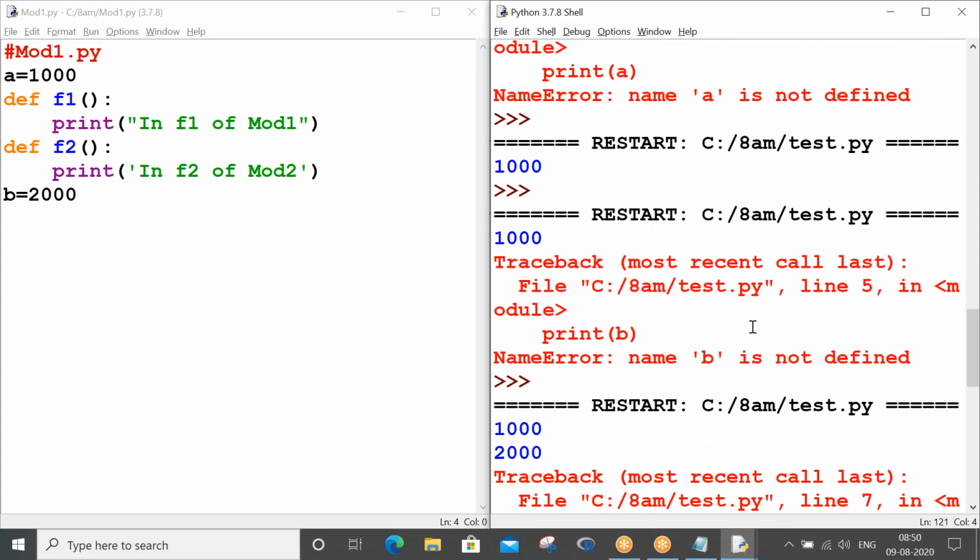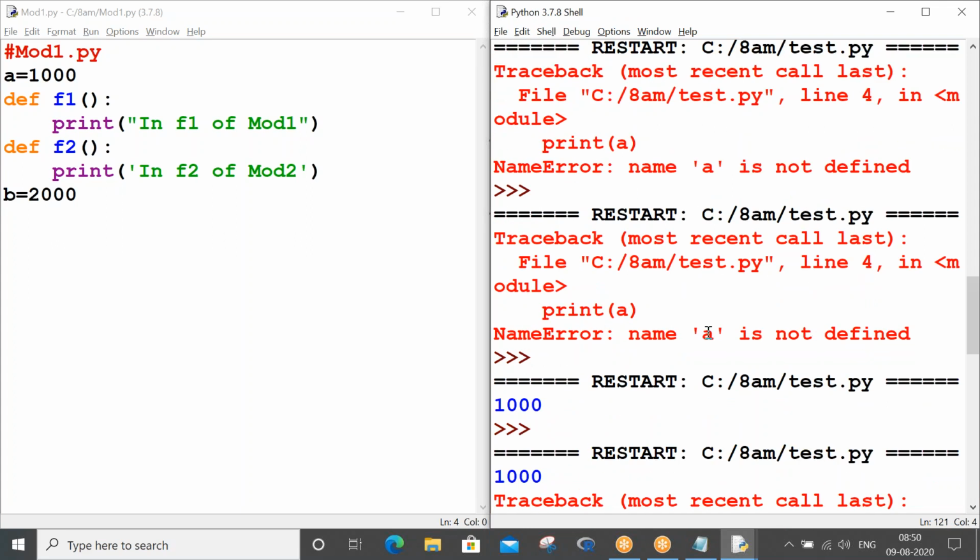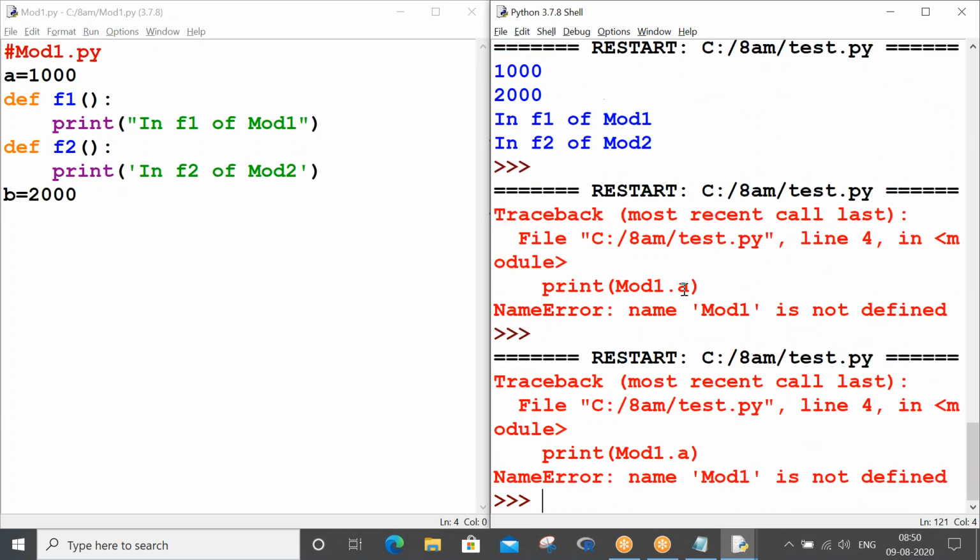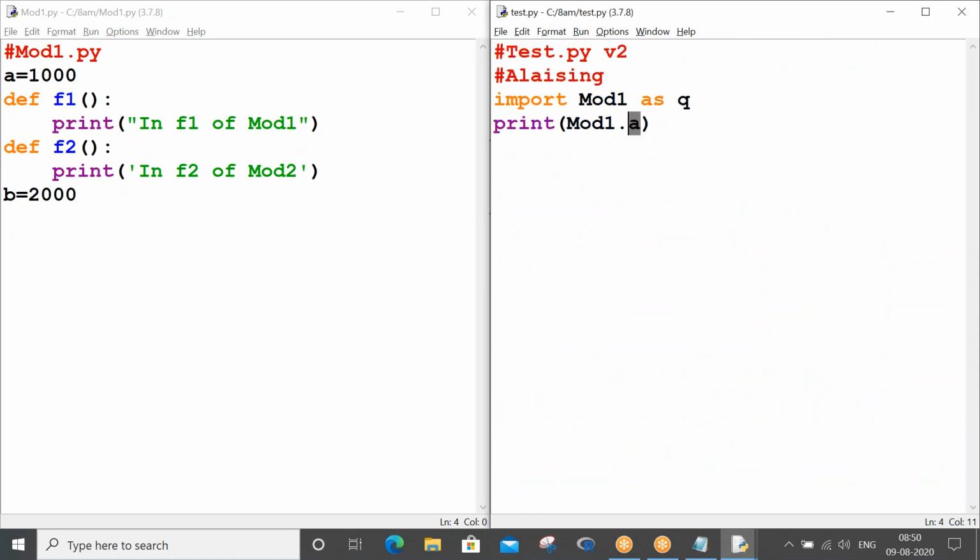If you see the above errors, name a is not defined. There, it did not understand a, which was in the above program. But here, mod1 itself is not understood, is what your interpreter is saying. Meaning what? It's like your own father has forgotten your name, because all the people in the world call you Chintu Bantu. I hope you have understood. Basically, the interpreter will not work with the original name whenever you make it an alias.